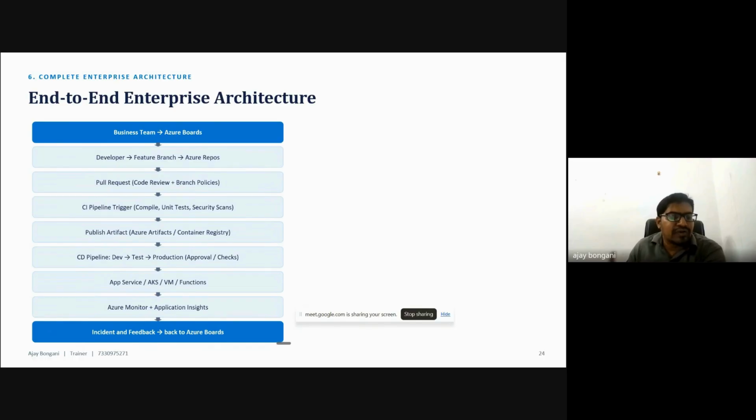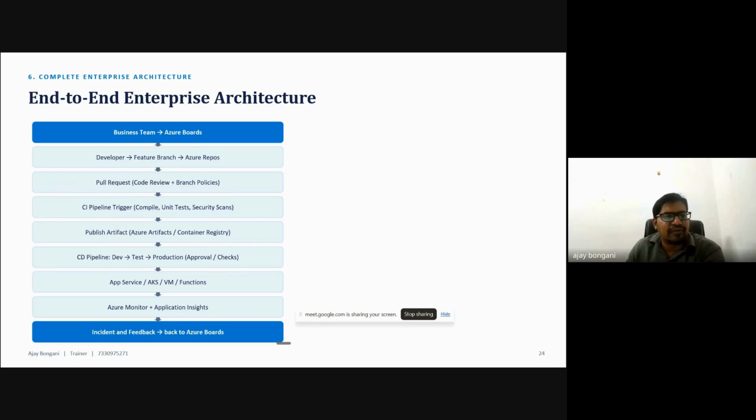Someone reviews the code, and only then does it move on to merge into the next branch. That is what will be applied. And next, branch policies. Because if I don't maintain the branch policies, someone could delete the code or something, and that will affect our production.